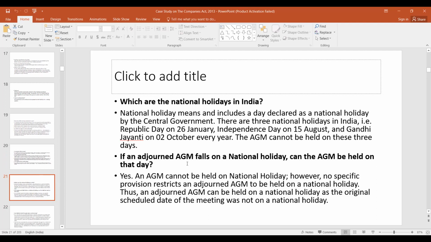If an adjourned AGM falls on a national holiday, can the AGM be held on that day? Yes. An AGM cannot be held on a national holiday. However, no specific provision restricts an adjourned AGM from being held on a national holiday. Thus, an adjourned AGM can be held on a national holiday as the original scheduled date of the meeting was not on a national holiday.